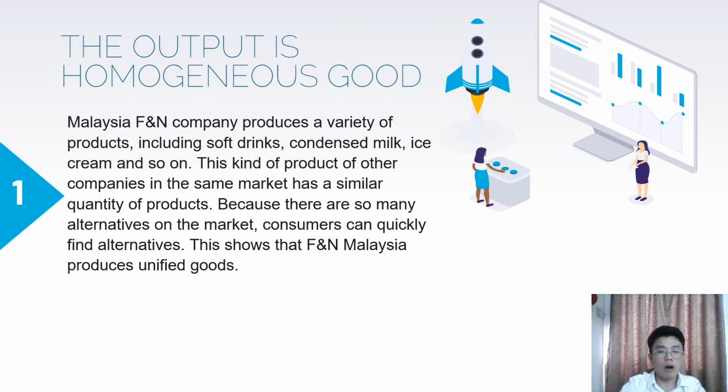The first characteristic of an oligopoly is that the output is a homogeneous good. F&N Malaysia produces a variety of products, including soft drinks, condensed milk, ice cream, and so on. Other companies in the same market have a similar quality of product because there are so many alternatives on the market. Consumers can quickly find an alternative. This shows that F&N Malaysia produces homogeneous goods.